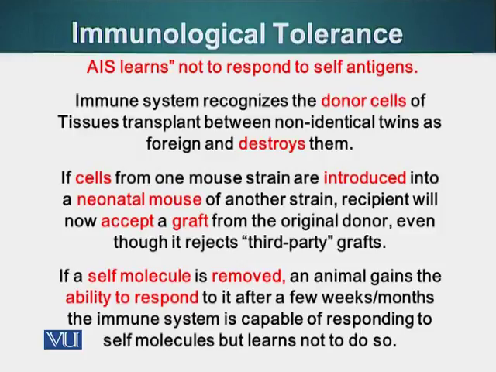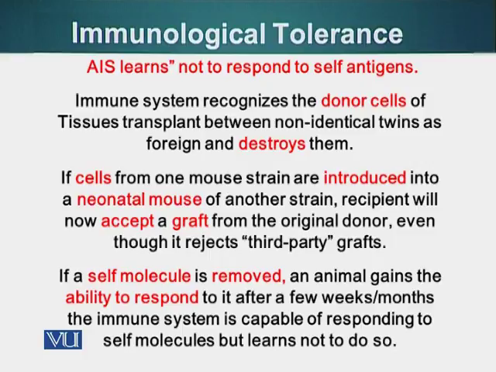Our immune system learns not to respond to our own cells, our own proteins, and that happens very early on during embryogenesis. For example, if foreign cells are taken from a different type of mouse and injected into an embryonic mouse, then when it grows up it will be able to take grafts or tissue transplants from the donor mouse from which we took the cells. So this process happens very early on during embryogenesis.